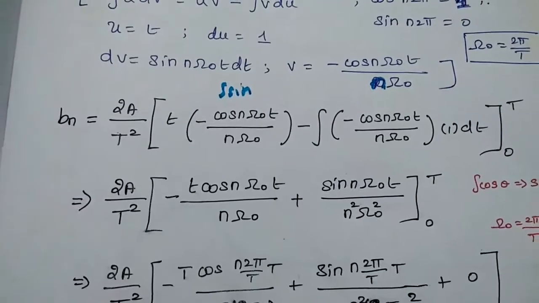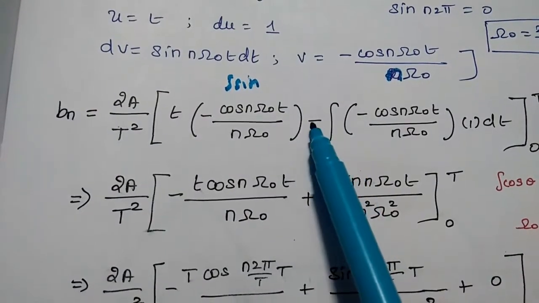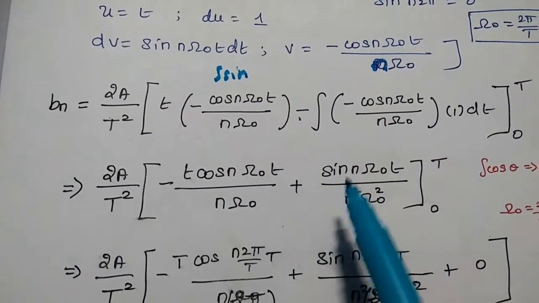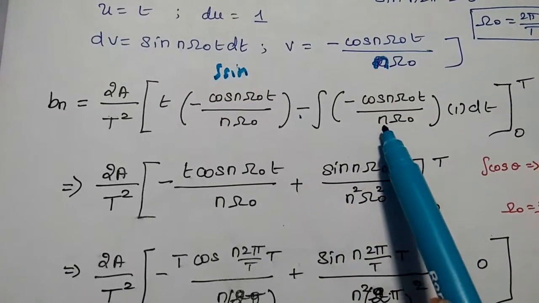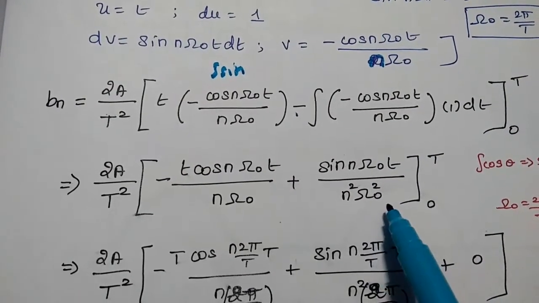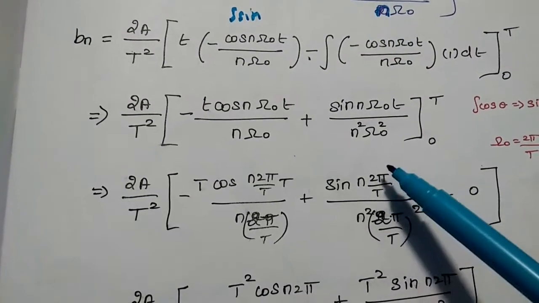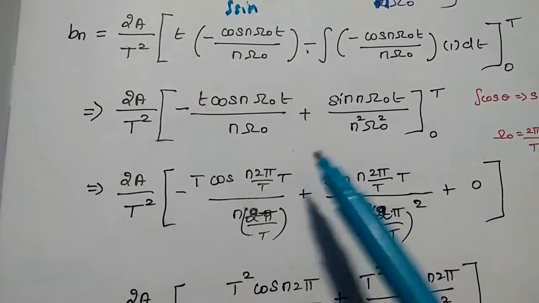In the next step we have to integrate this one. So minus into minus is plus. Integration of cos is sin, so sin n omega naught t divided by, already one n omega naught is there, so another n omega naught means n squared omega naught squared. Next we substitute the upper and lower limits into this expression.